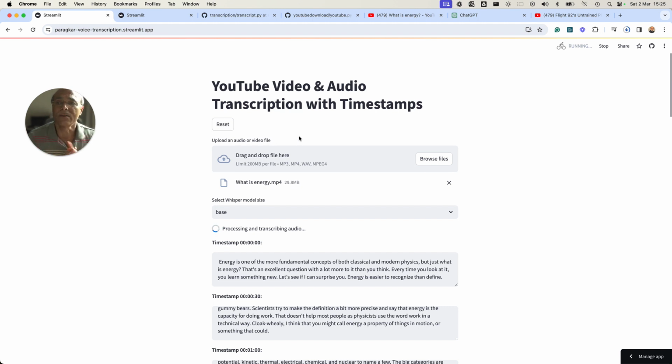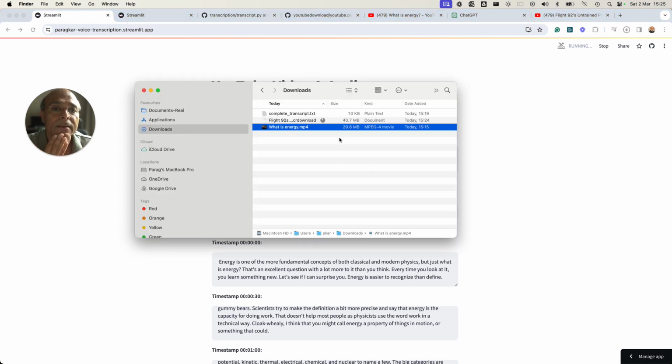Another good advantage, a very powerful capability of this tool, is that it can take both audio and video files, and any kind: MP3, MP4, WAV, MPEG-4, any kind of file. So if you have an audio recording, let's say you are in a meeting and you record the audio file, you can simply browse the file here and do a transcription. It's a very powerful way of working. You don't have to pay a dime. Okay. So let's see where we are as far as the download is concerned. It's just a few seconds more.